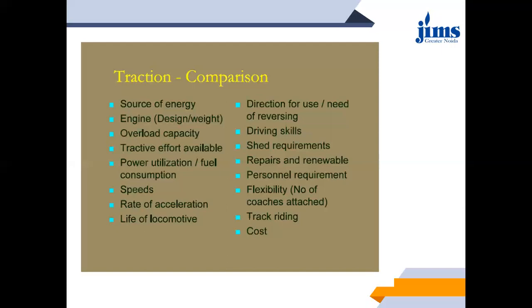Rate of acceleration is there. Life of the locomotive is there. Direction for use or need of reversing. Then driving skills of both the tractions, that is, either it may be diesel or it may be electrical. Then shed requirements, repairs and renewal, the personnel requirements. Then flexibility. This flexibility is regarding the number of coaches which can be attached to a certain locomotive. Then track riding, and lastly the cost.